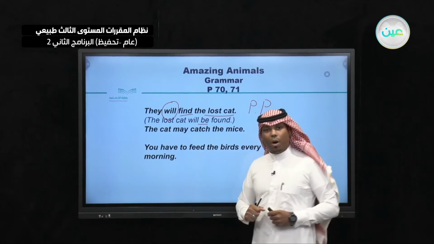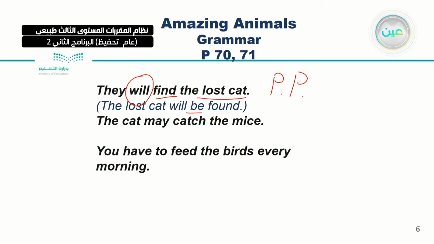Look at the second one. The cat may catch the mice. Here, where is the subject? This is the subject, the object, and of course, I'm talking about the verb here. Now, what will happen? As usual, we will take this object to be the subject.